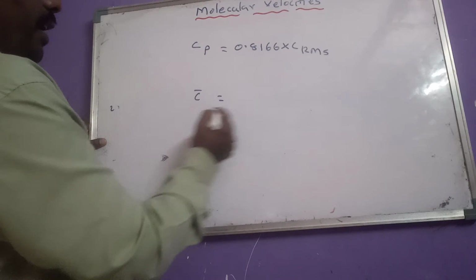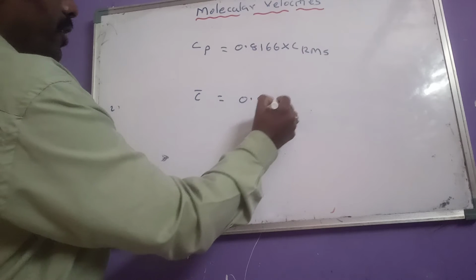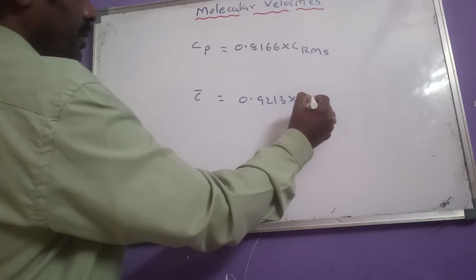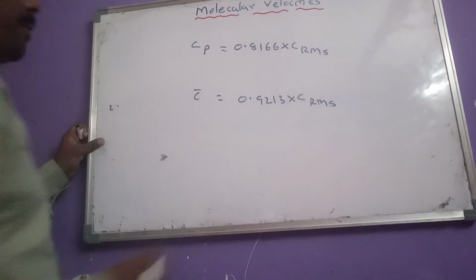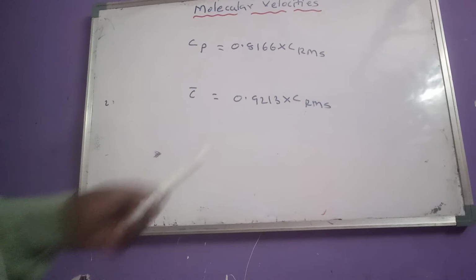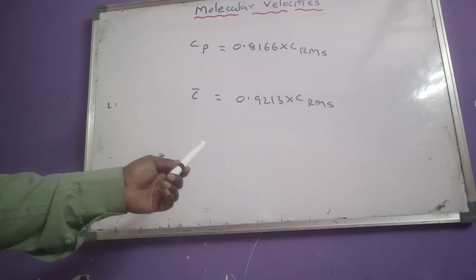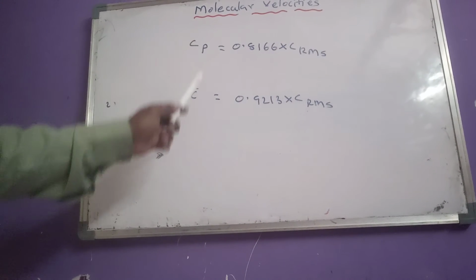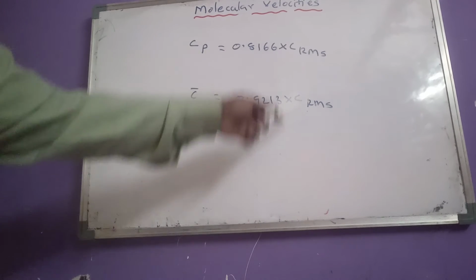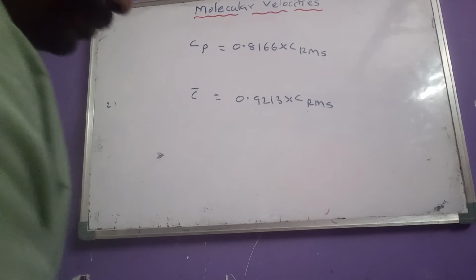To calculate average velocity, 0.9213 into CRMS. So these are the formulas used to determine Cp and C bar using RMS velocity.